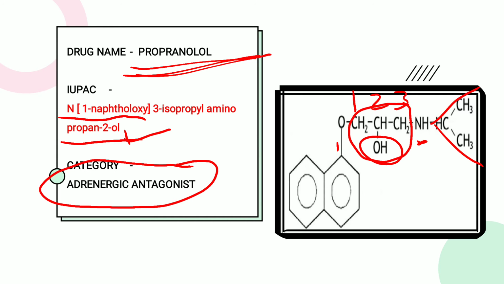On the 3 carbon chain there is attachment on the second carbon, so it is called isopropyl. So the attachment will be 3-isopropylamino. And last is propan-2-ol, where 2 stands for the hydroxy at the second position. So the chemical name will be 1-naphthyloxy, 3-isopropylamino, and the last is propan-2-ol or 2-propanol.